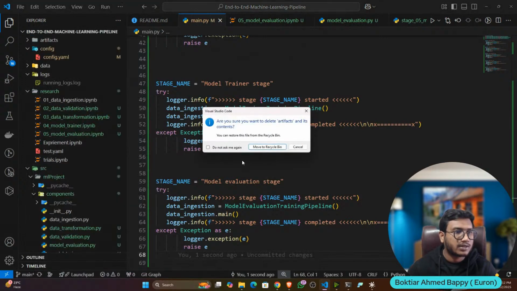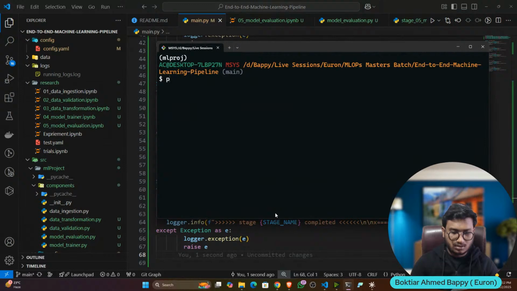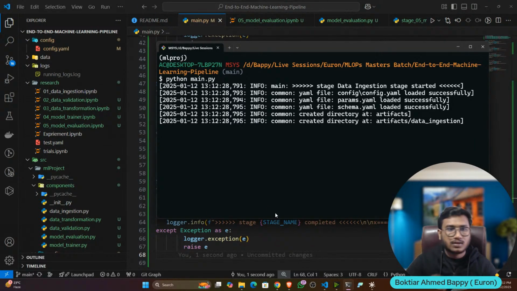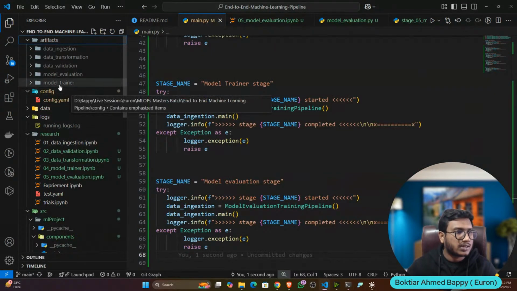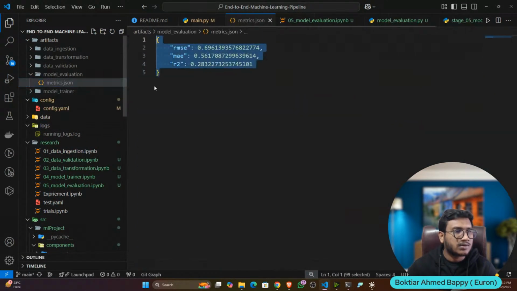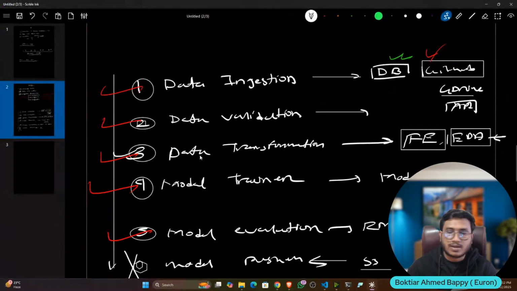I will delete the artifact and let's execute the code. Python main.py. Okay, done. Now if I check, see my trainer has run, even evaluation has executed, and these are the metrics I got. Okay, so yes, everything is working fine. That means all the components we have developed successfully.